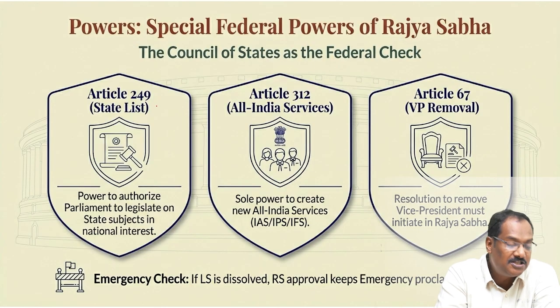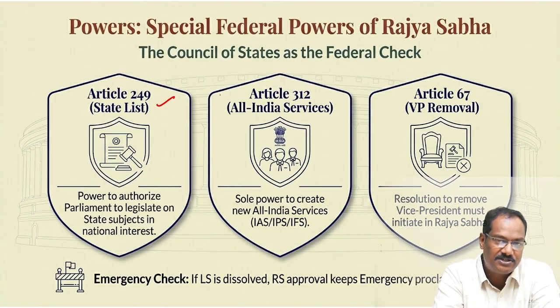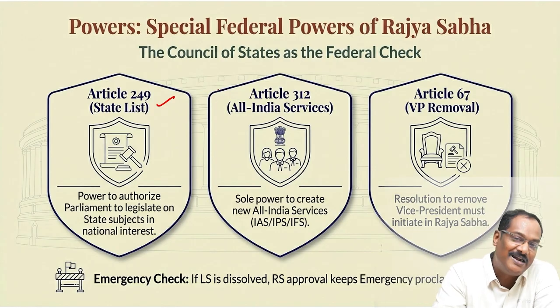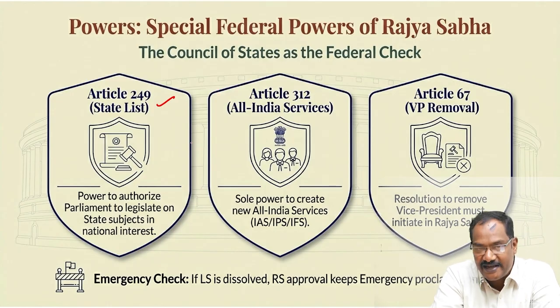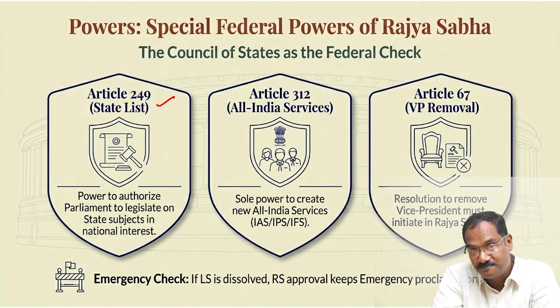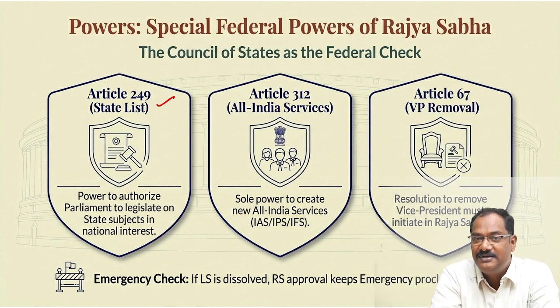Okay, but it is possible in the Constitution, in certain cases, the parliament can make law in the state subjects also, but they cannot directly go and make. They have to get the approval of Rajya Sabha. Understood? That is what is mentioned in Article 249. Article 249 says the Rajya Sabha has to pass a resolution with a special majority, a 2/3 majority, giving approval to the parliament so that they can make a law in the state subject.